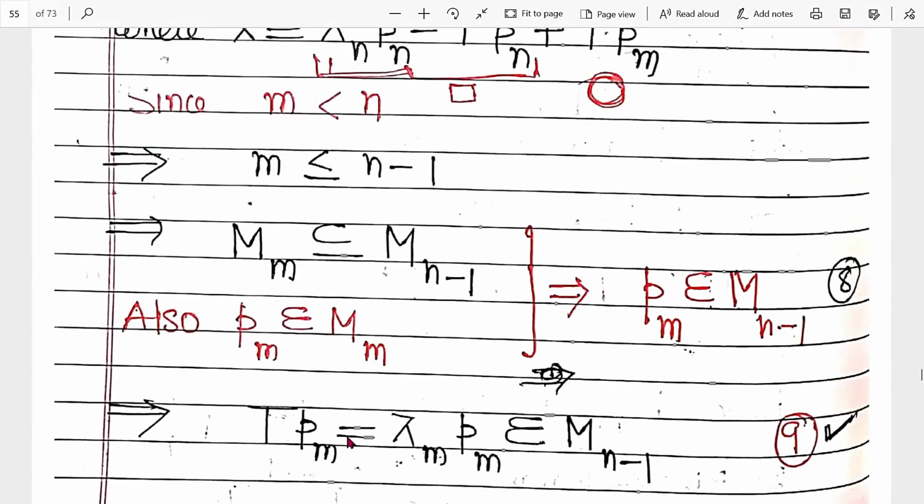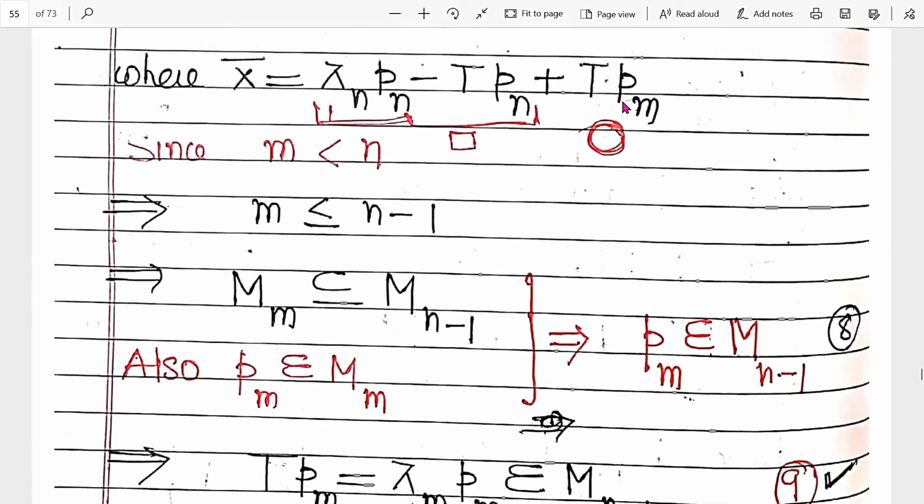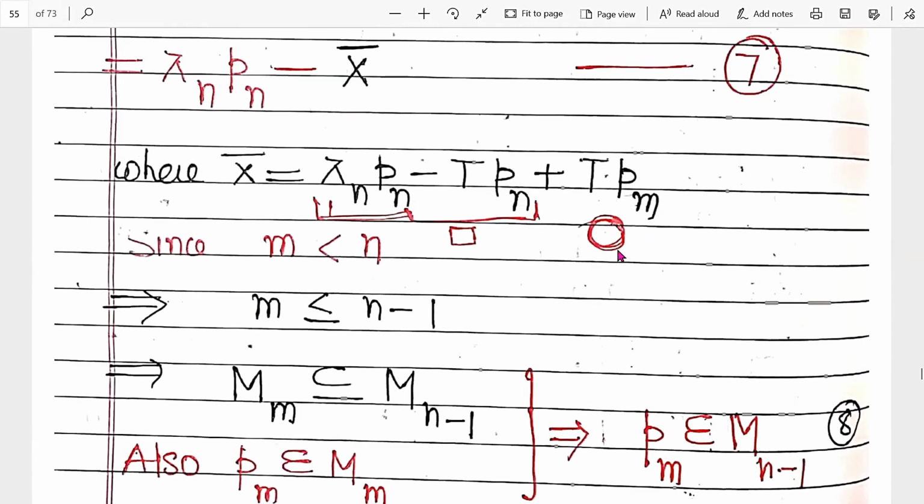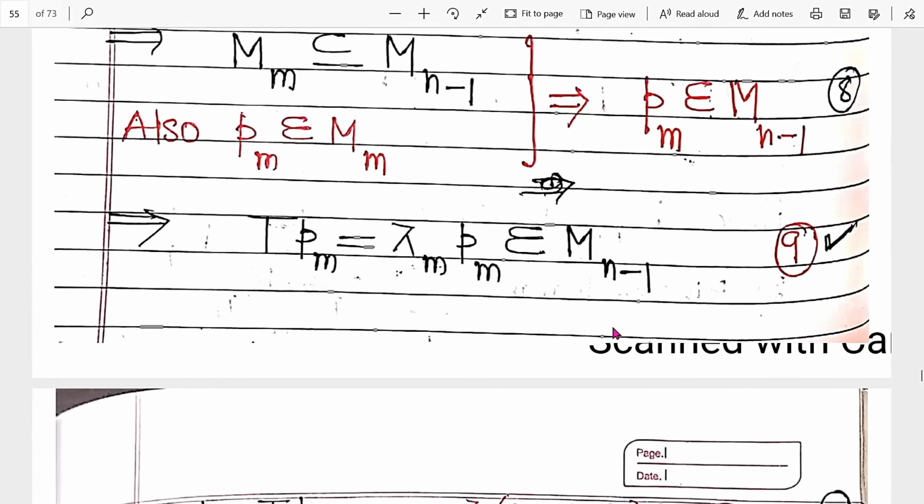Now T p_m, by definition, is lambda_m p_m. It belongs to this, and this is a subspace, so its scalar multiple also belongs to this set. So lambda_m p_m also belongs to M_{n-1}. It means T p_m belongs to M_{n-1}, right? So this term that is represented as the circle belongs to M_{n-1}. Remember, this circle term T p_m belongs to M_{n-1}.